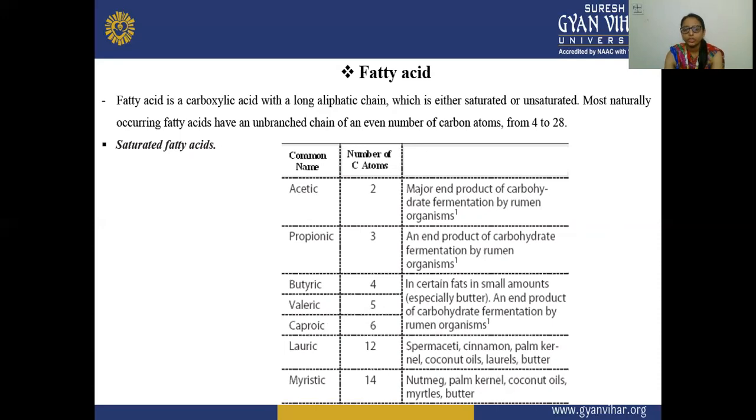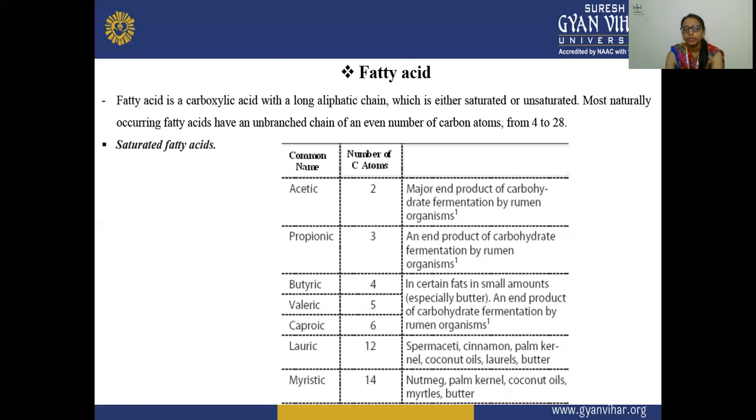So this is your saturated fatty acids. The common name is acetic, having 2 carbon atoms, and it is the major end product of carbohydrate fermented by rumen organisms. Propanoic acid has 3 carbon atoms, and is also an end product of carbohydrate fermented by rumen organisms. Next is butyric, which has 4 carbon atoms, then valeric and caproic, having 5 and 6.